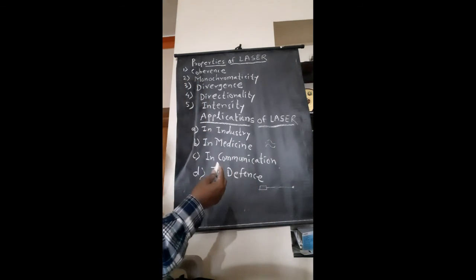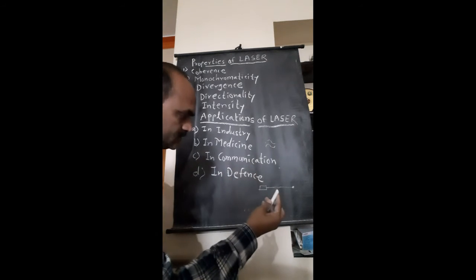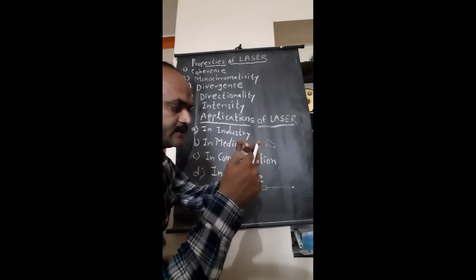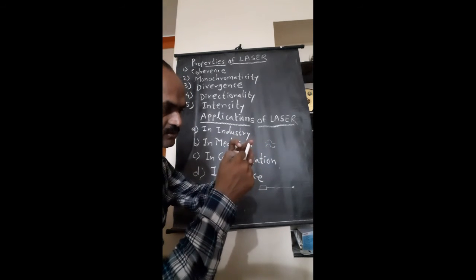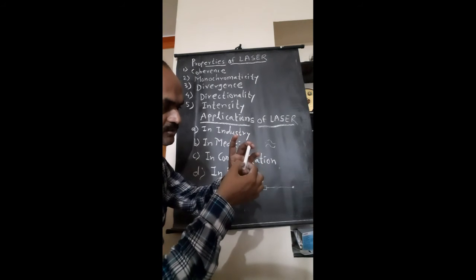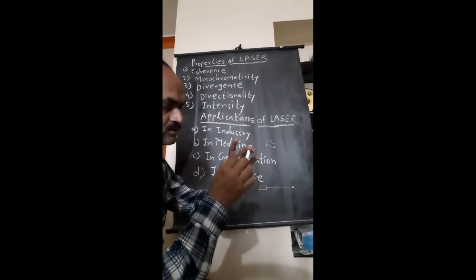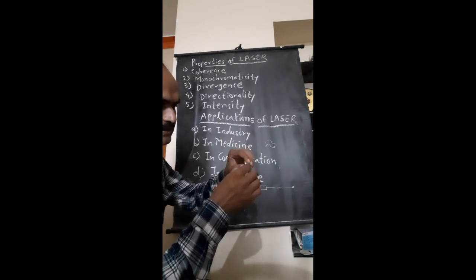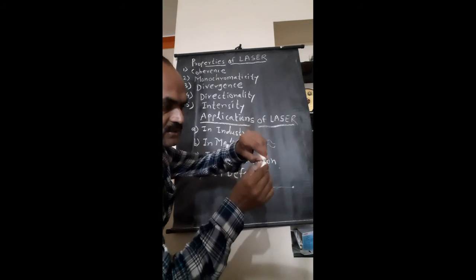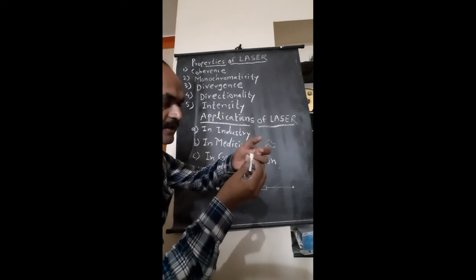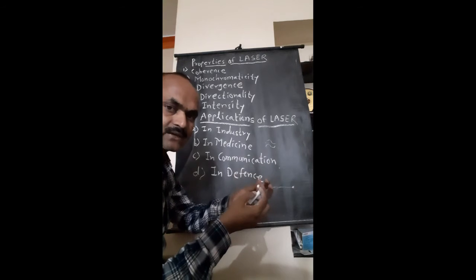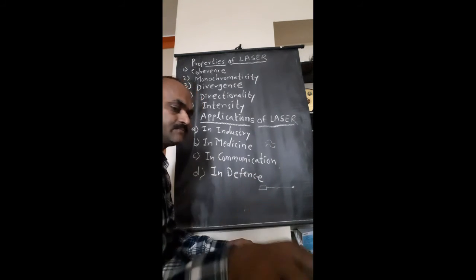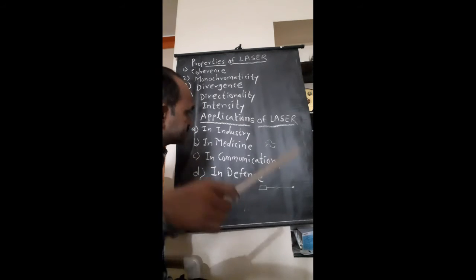Suppose this is a hard metal, and we have to cut this hard iron bar into pieces. When laser light is incident on this bar, it can be easily cut. So hard metals can be cut due to this property of high intensity of the laser. So these are the properties of the laser.